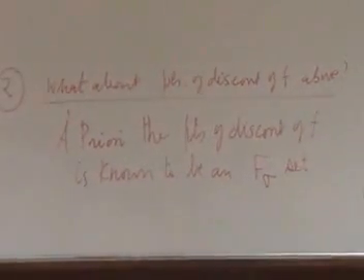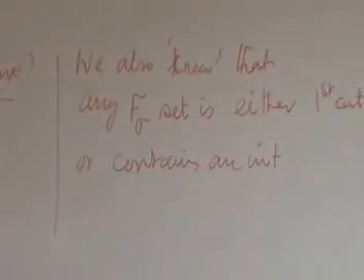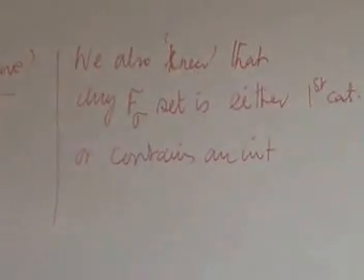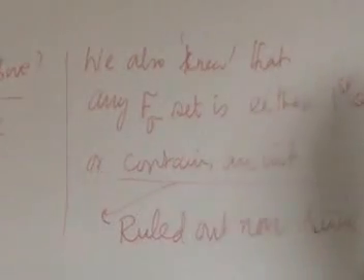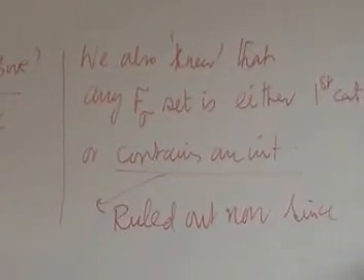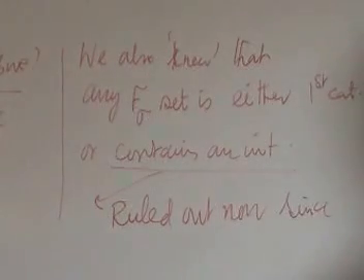Now this additional information says it cannot contain an interval, because in any interval there will be a point of continuity sitting there. So the discontinuities cannot contain an interval. So this is ruled out, since every interval contains a point of continuity.